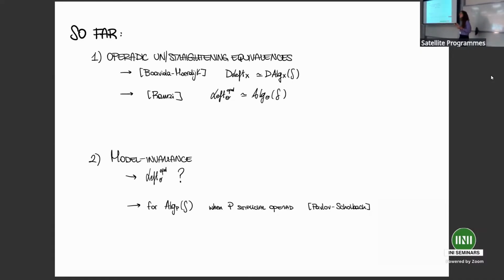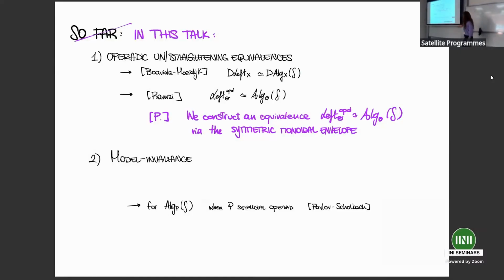What about the model invariance of these infinity categories? Well, there is not much about operadic left fibrations, to my knowledge at least, and we do have some partial comparison results for algebras over infinity operads, in the case P is actually a simplicial operad, so an operad enriched in simplicial sets, and these are due to Pavlov and Scholbach.